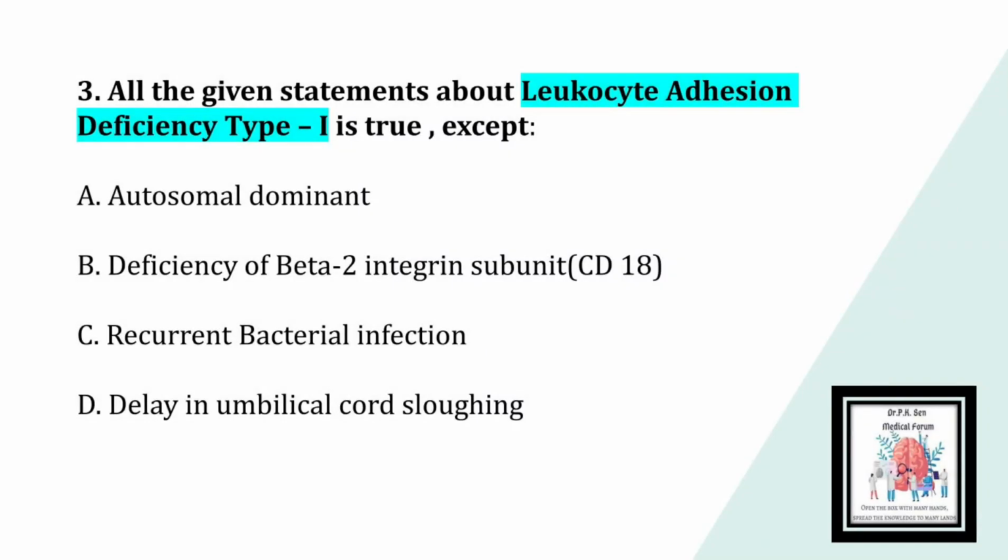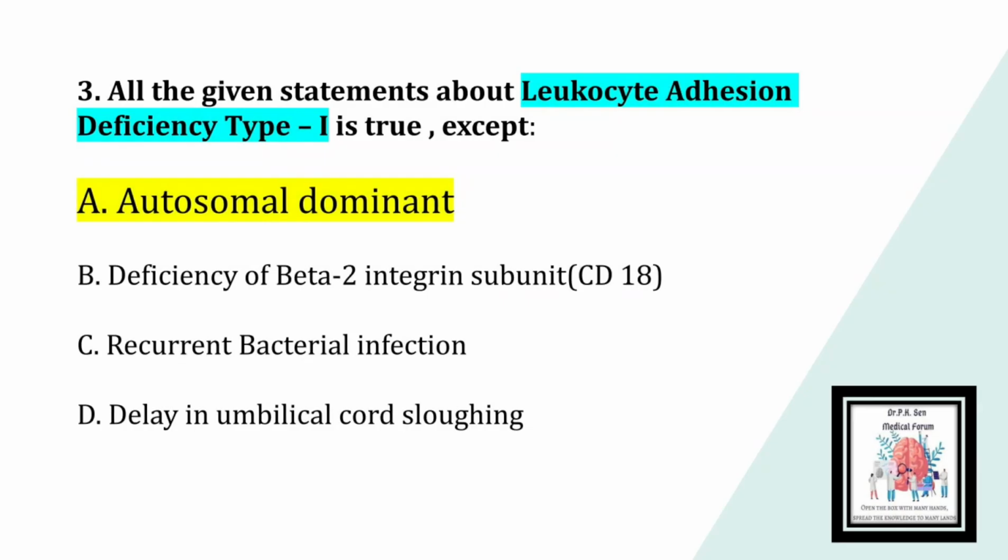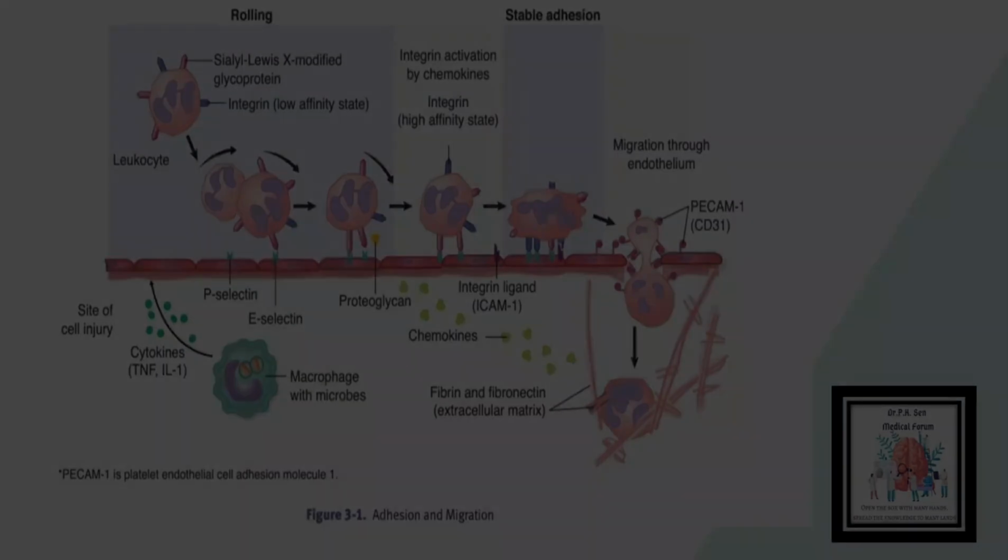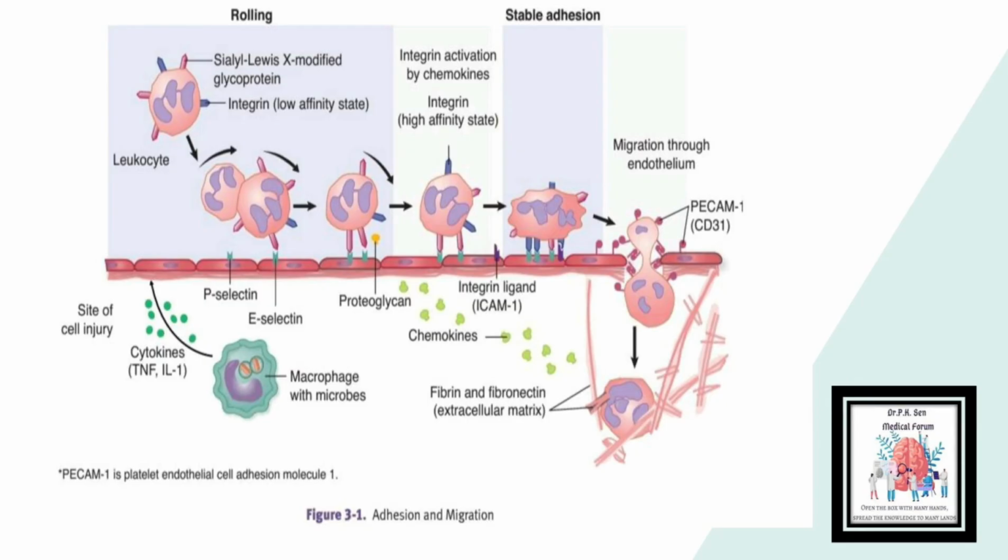All the given statements about leukocyte adhesion deficiency type 1 are true except option A, it is an autosomal dominant disease. Option B, there is deficiency of beta 2 integrin subunit or CD18. Option C, there are recurrent bacterial infections. Option D, there is a delayed umbilical cord sloughing. The correct answer to this question is option A, autosomal dominant. This is because this statement is false and actually this disease is an autosomal recessive disorder.